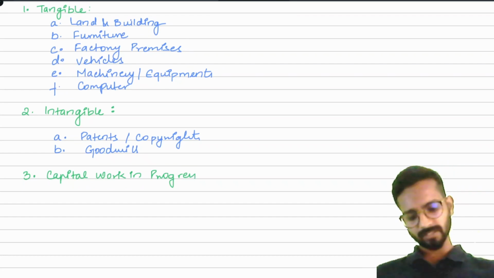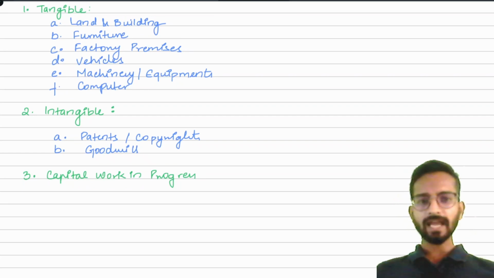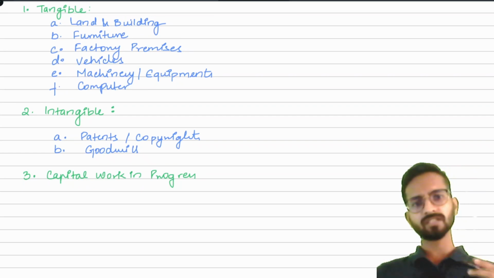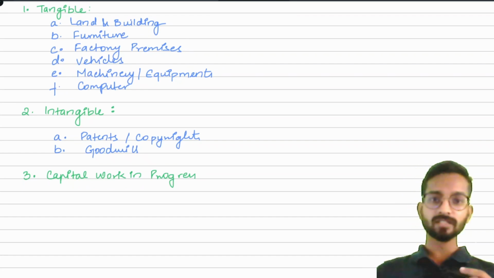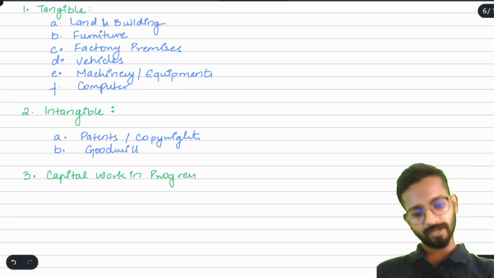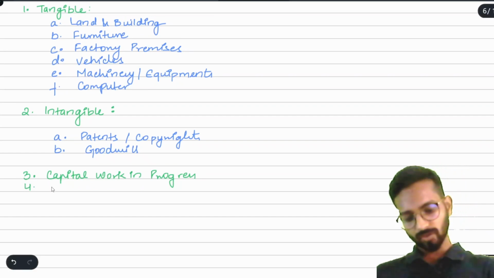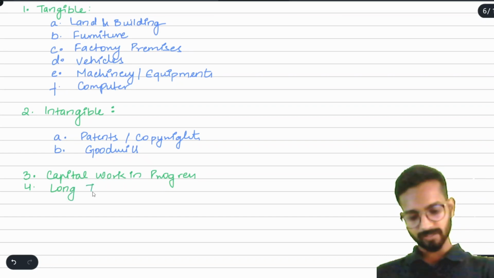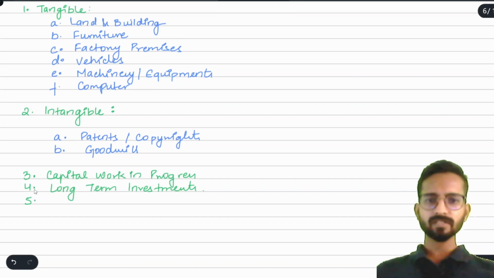Okay, after this we can write, suppose I have invested some amount for a longer period of time, say 3 years, 4 years, 5 years. I have purchased some property, I have purchased some gold or anything. I have purchased bonds of government, or I have invested my money in some share market, real estate market. Then I will write here long term investments.